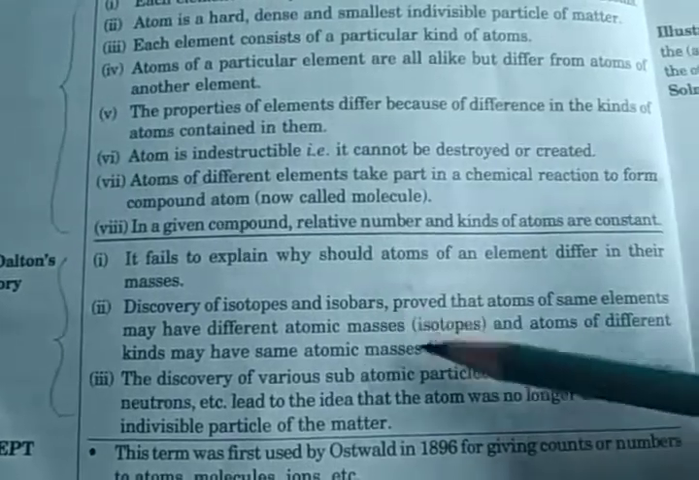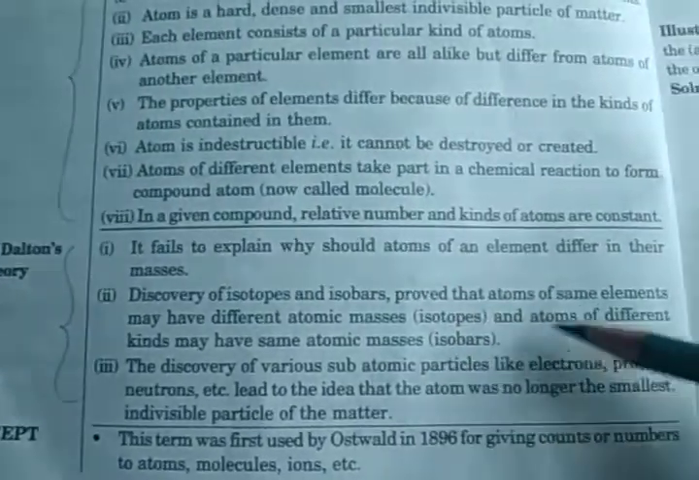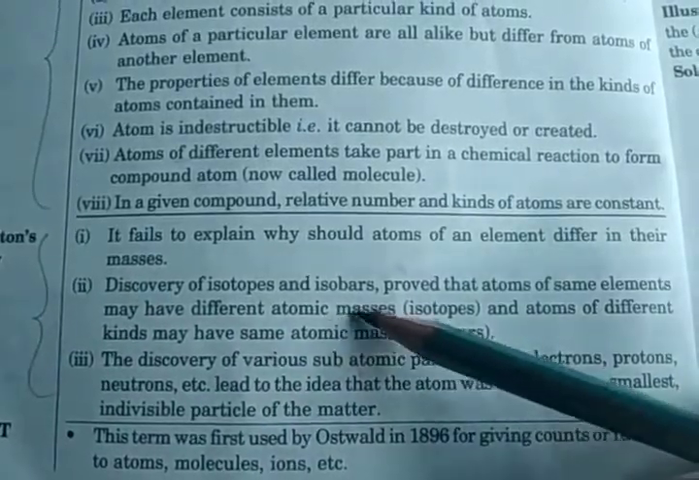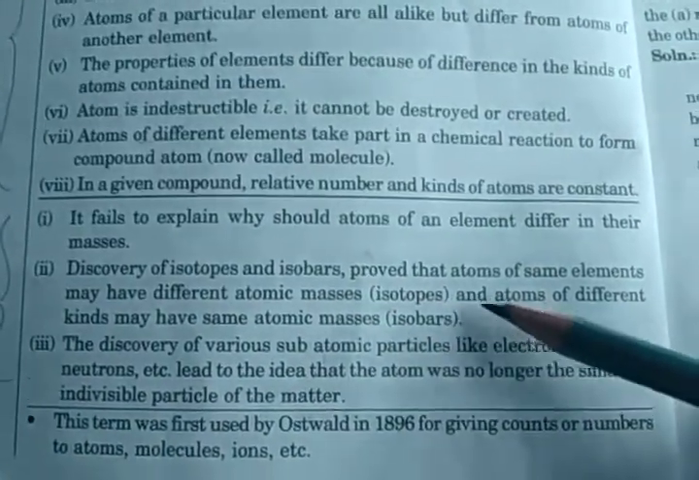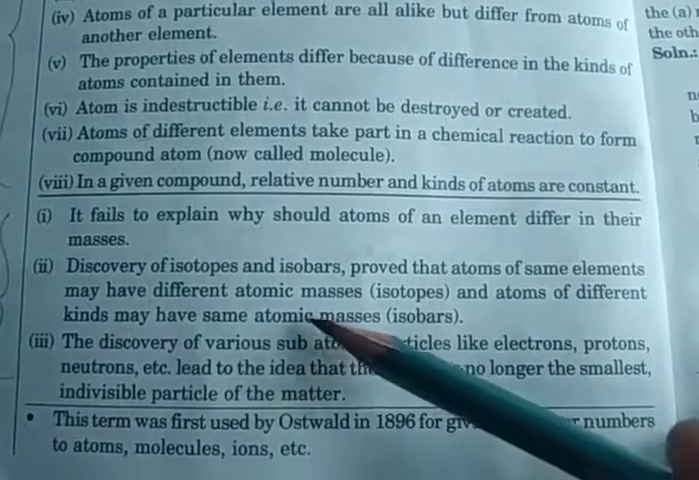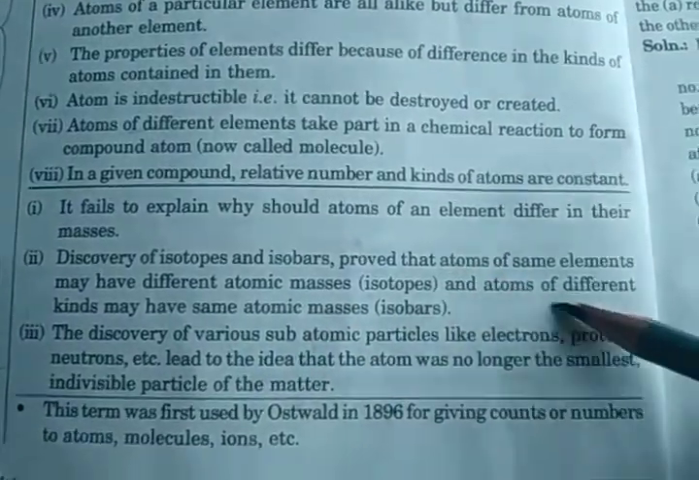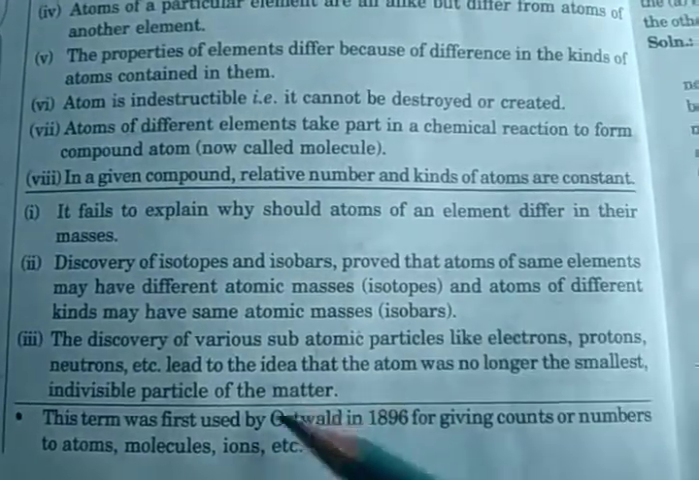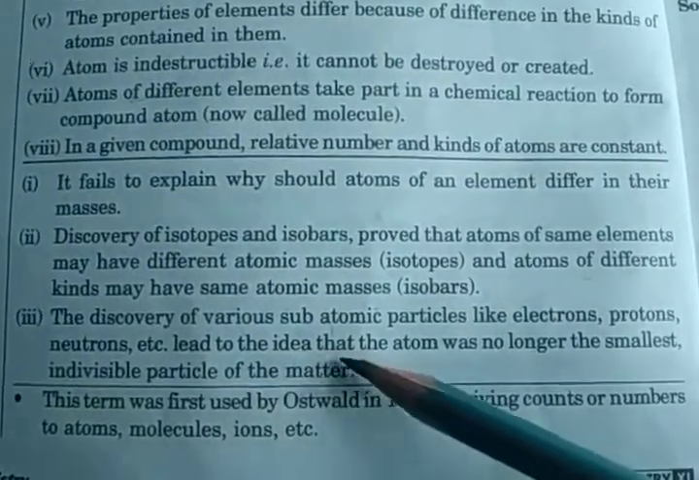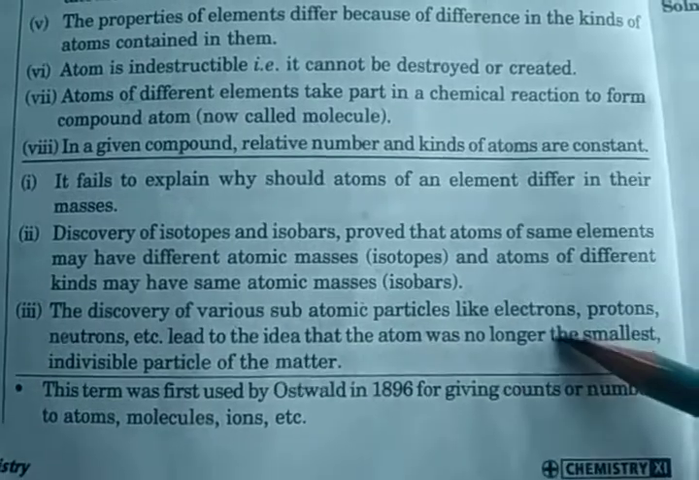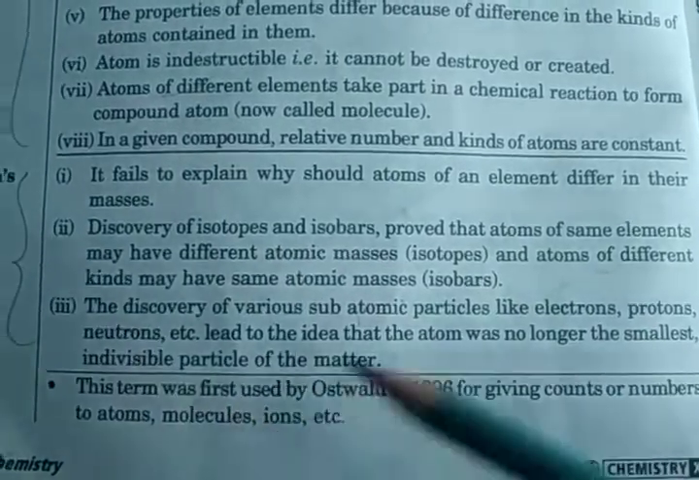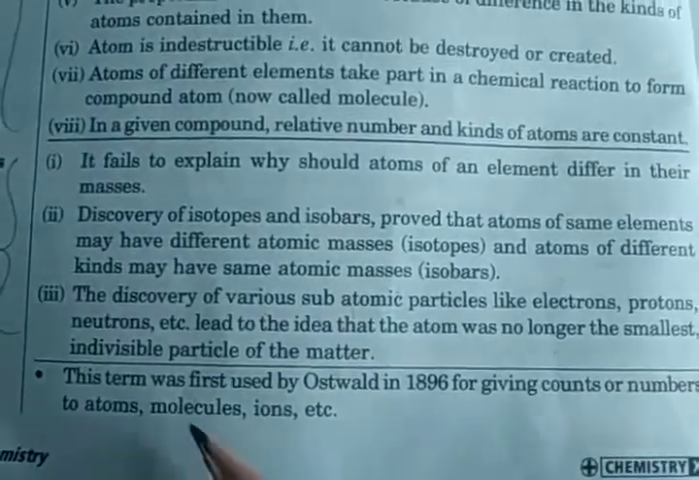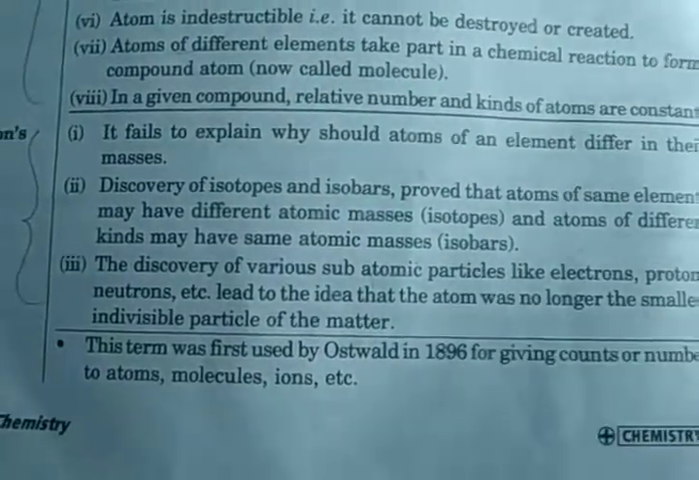First, it didn't explain why atoms of the element should differ in their masses. Second, the discovery of isotopes and isobars proved that atoms of the same element have different atomic mass, isotopes, and atoms of different kinds may have the same atomic mass, isobars. Then third is the discovery of various subatomic particles like electron, protons and neutron, which led to the idea that the atom was no longer the smallest individual particle of matter.